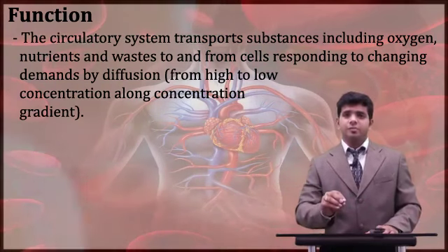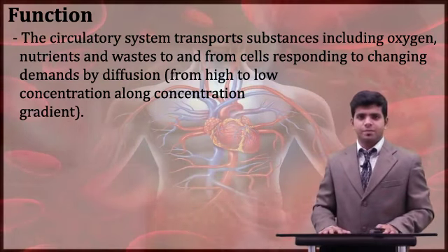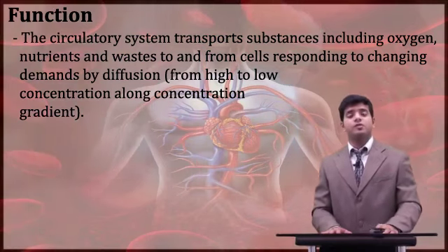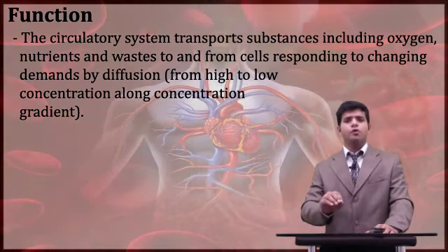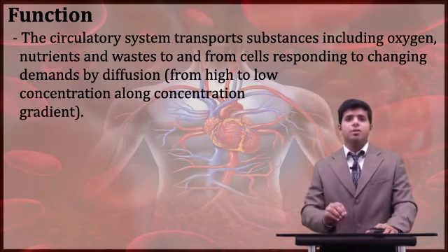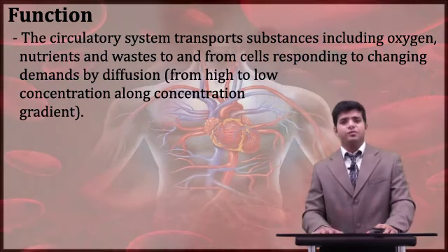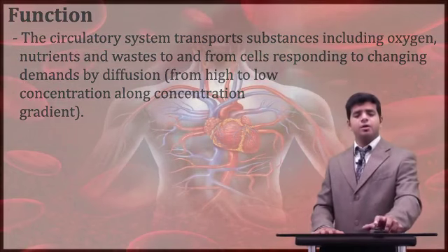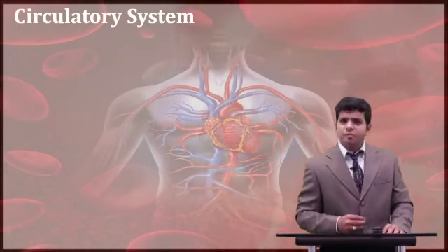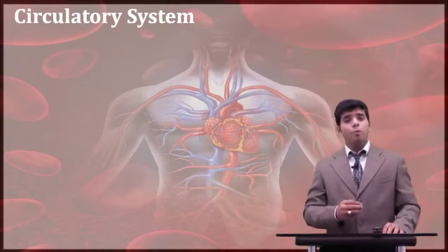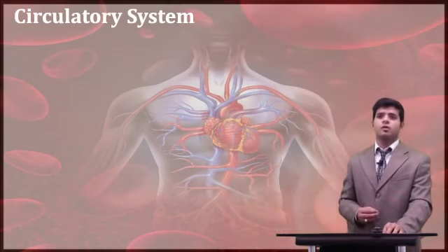So lower organisms have an open circulatory system. Speaking about the closed circulatory system, all higher organisms have a closed circulatory system. Closed circulatory system means the blood will flow through closed vessels like the arteries and the veins. Now, sir, you have been speaking about the circulatory system for some time. Now, who plays a major role in this circulatory system?